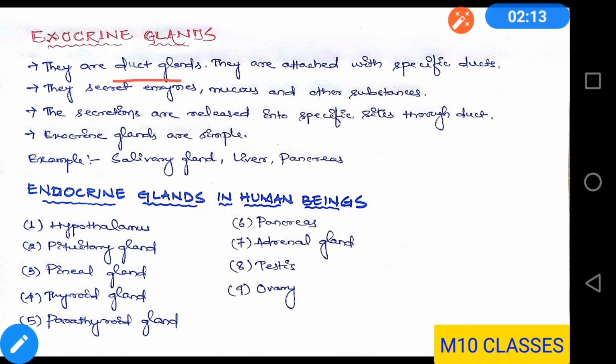So here we are going to read about the endocrine glands in human beings. The endocrine glands are hypothalamus, pituitary gland, pineal gland, thyroid gland, parathyroid gland, pancreas, adrenal glands, testes, and ovary. But from the exam point of view for class 10th, your important glands are pituitary gland, thyroid gland, pancreas, adrenal gland, testis, and ovary. So these are the important glands and their functions that you need to remember.